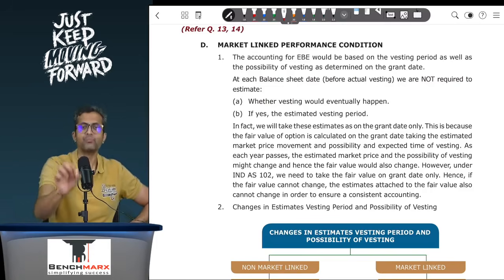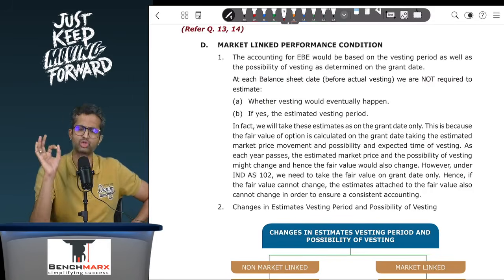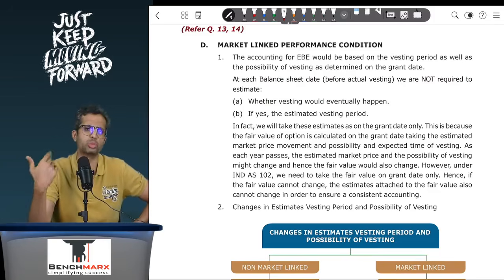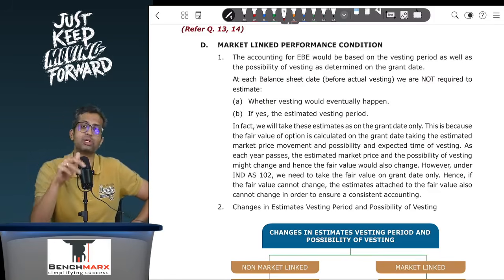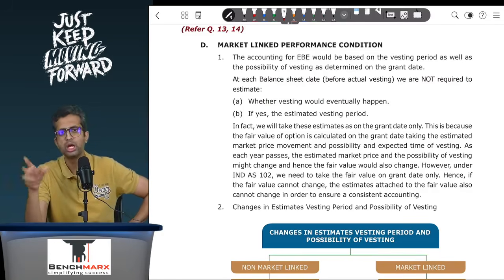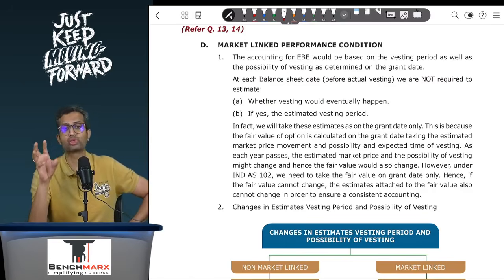based on the position as on the grant date. So as on the grant date, if you estimate the vesting period to be 4 years, then you spread it over 4 years. You will not remeasure it considering, no, now the vesting might happen in 2 years, now it might happen in 5 years. No, you will spread it over 4 years. The only exception to this rule is if actual vesting happens.